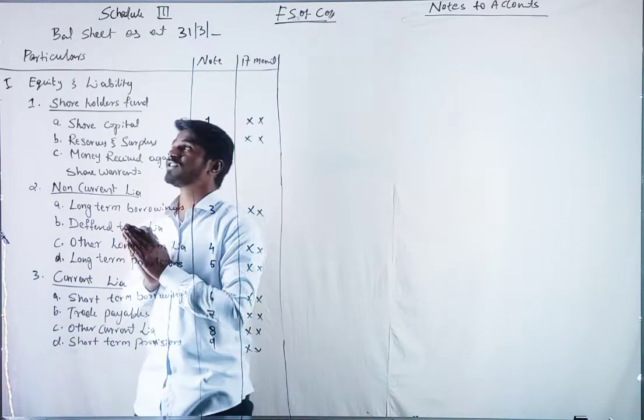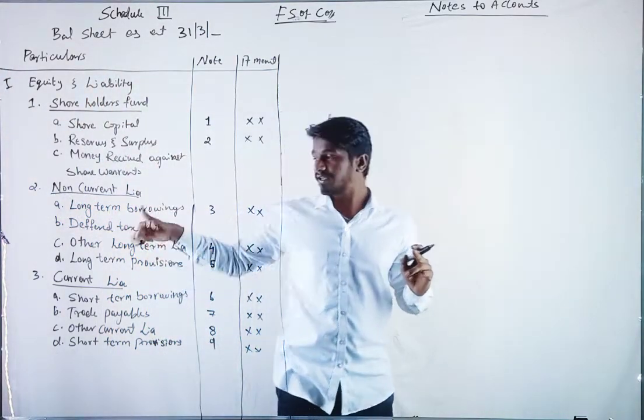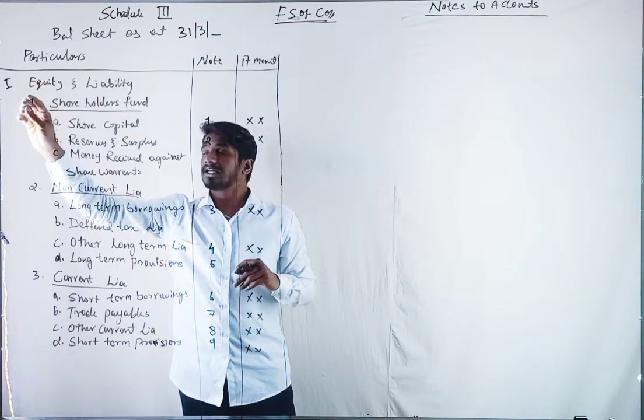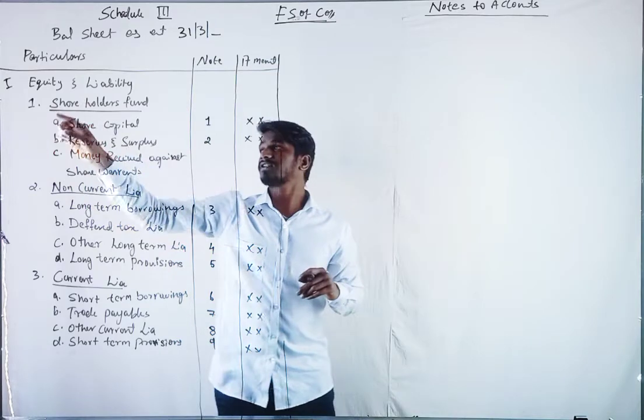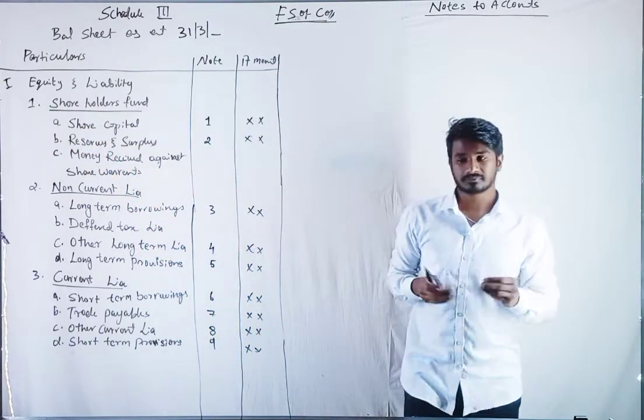The first thing in your balance sheet will be equity and liabilities, and the second thing will be assets. In equity and liabilities, the first thing that comes is shareholders' funds, the investors.